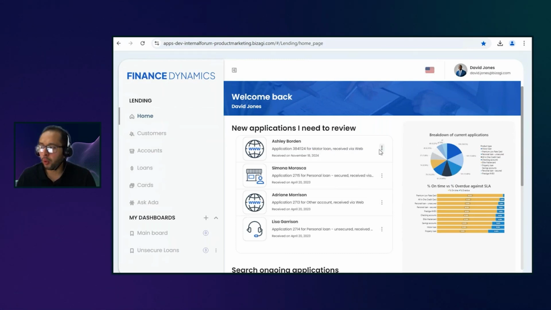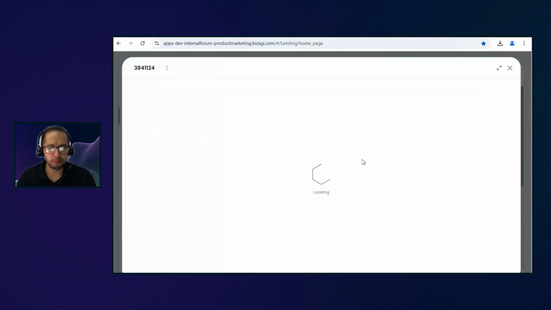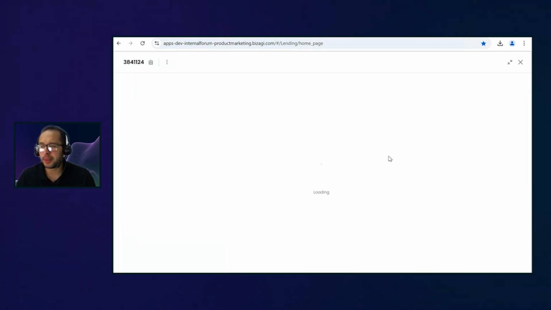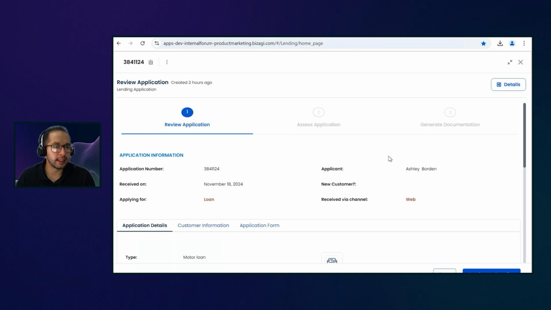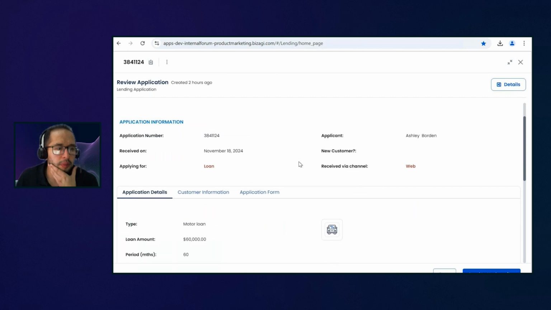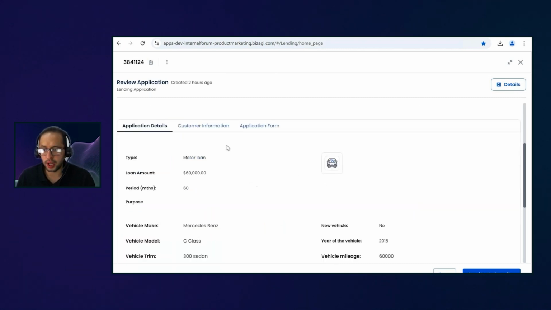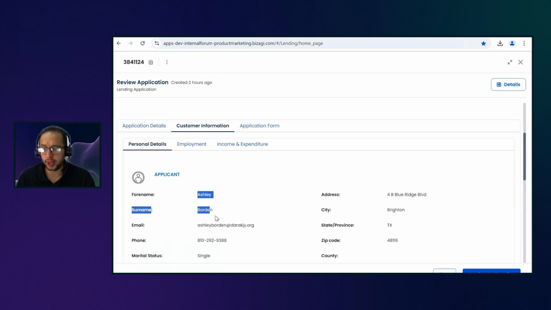In this case, it is by Ashley. And when I go and see this review application option, here is where David is going to have all the information that he needs, and we're going to see the huge potential of the agents here, right? So here, yes, it is a new motor loan. We can see right away that this is being requested by Ashley. So we have Ashley and we have all the customer information.